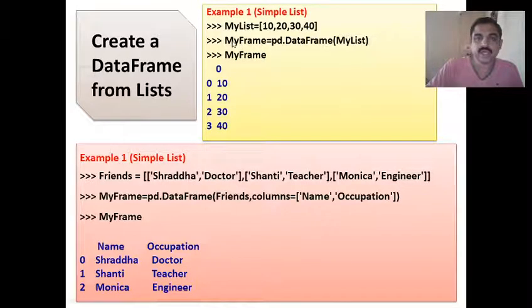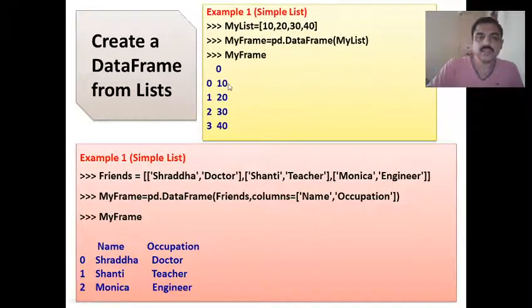We are creating a data frame with the name my frame using pd.DataFrame, and I am passing this whole list directly to the data frame as the argument. When you display my frame, you can see the output like this.